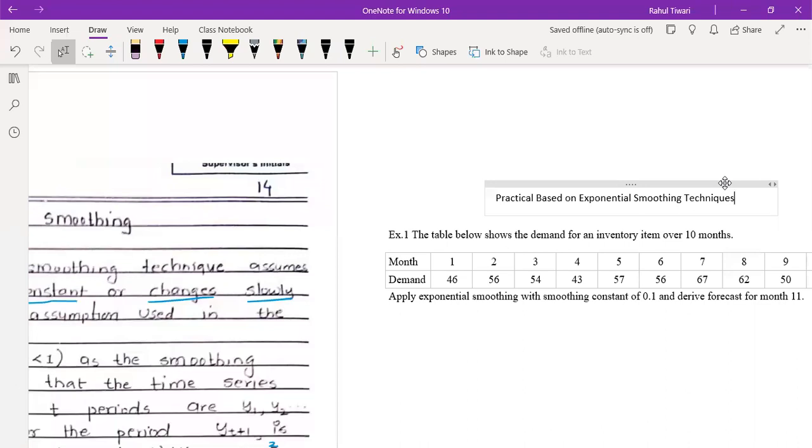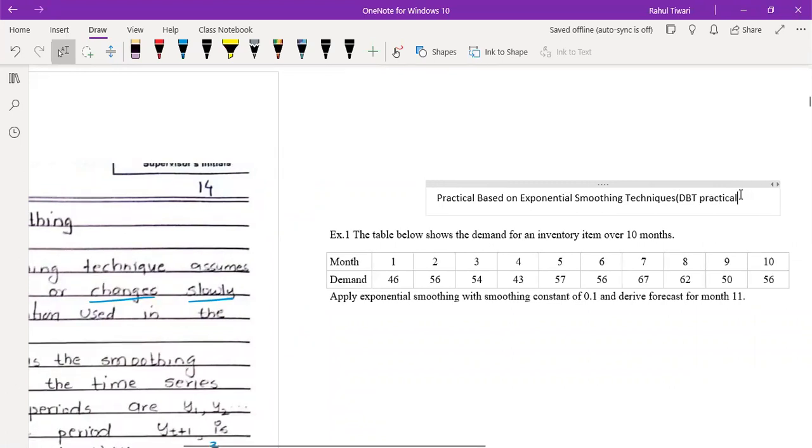Done? Everyone done? So practical based on exponential smoothing technique. If you have a space in bracket, you can write DBT practical. DBT, Department of Biotechnology. DBT practical. Your name will be there, your roll number will be there, and today's date will be there.